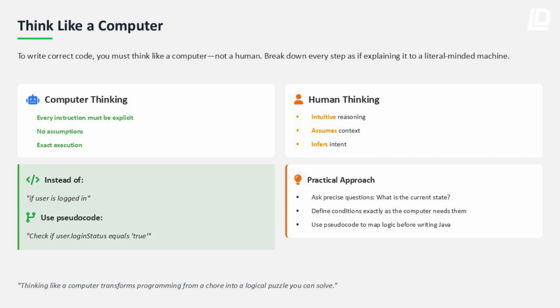Stop thinking like a human. Humans infer meaning. Computers follow commands. Ask, what is the current value? What condition must be true? What happens next? Treat every line as a literal instruction.